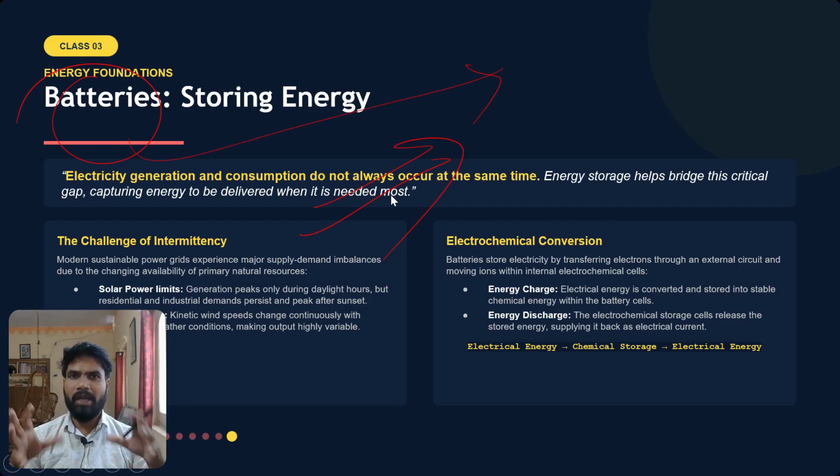Until now we have not created batteries with sufficient capacity to store all the energy that is being produced. Okay, storage is a problem, especially for renewable energy sources. We will discuss them in the future classes. Okay, don't worry about it.